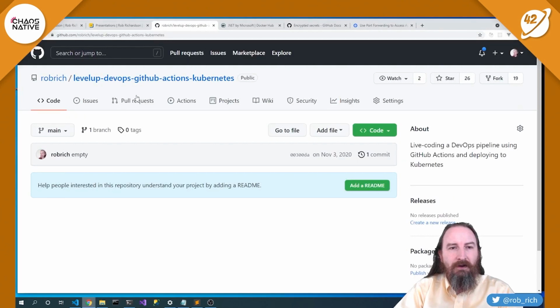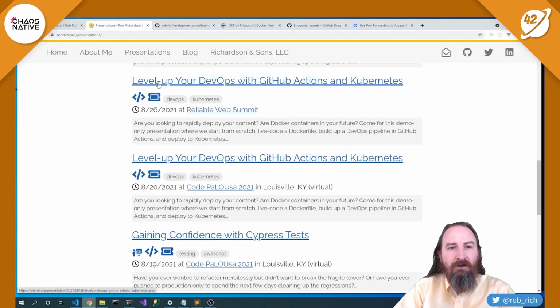Now you can go grab the code for this. It's online right now here on GitHub. Yeah, we need to go build this code. But if you didn't grab this URL, go to robrich.org/presentations, and here's Level Up Your DevOps. The code is online right now, and once we finish building it, it will be up there on GitHub.